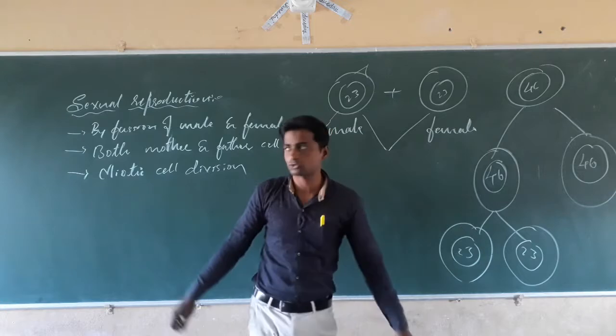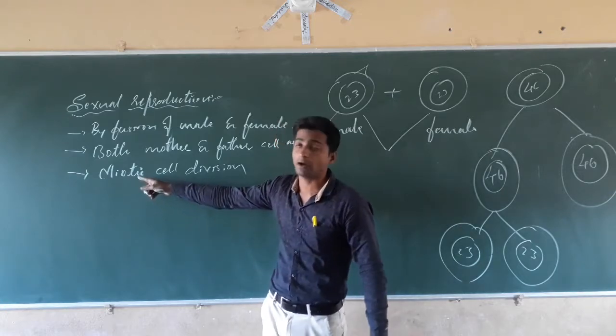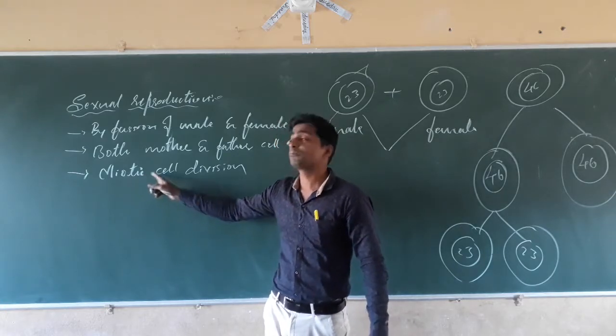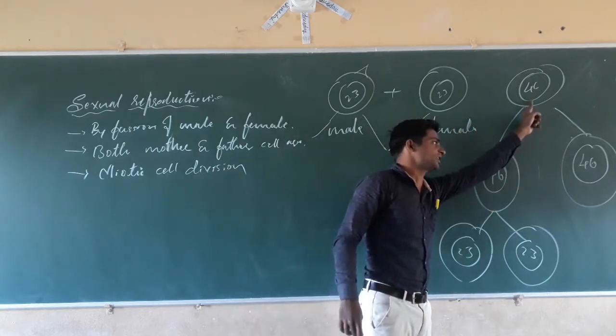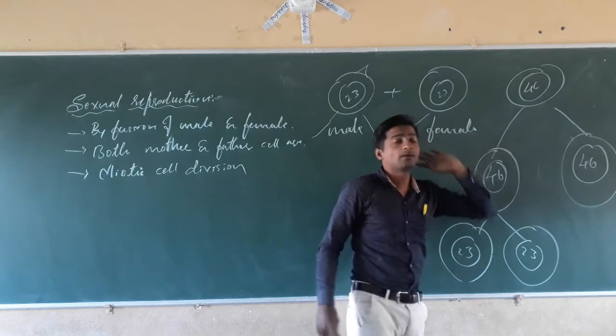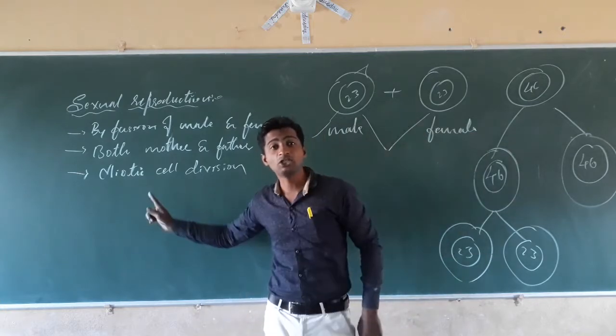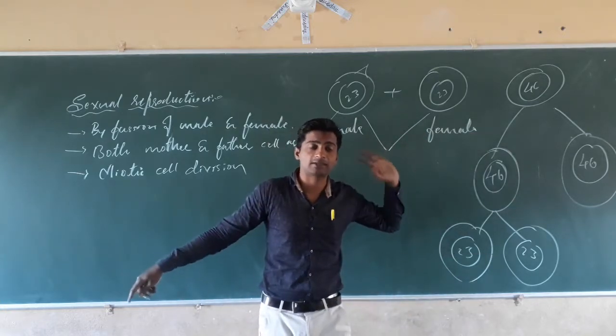This type of cell division is called meiotic cell division. If the same number of chromosomes are produced from each cell, that is called mitotic cell division.